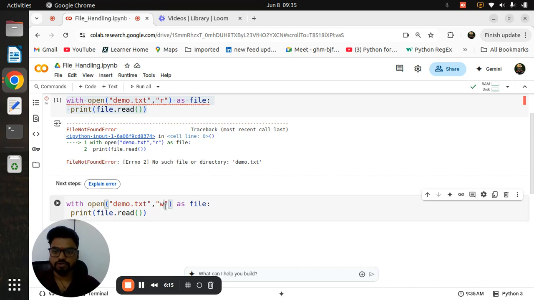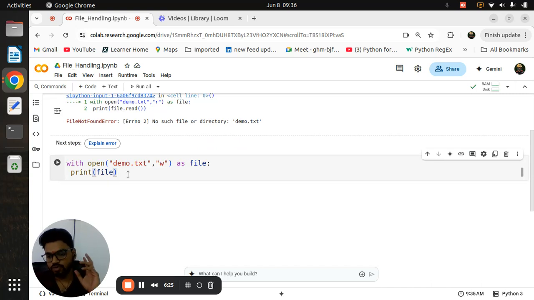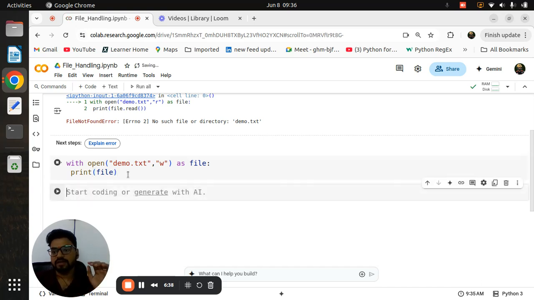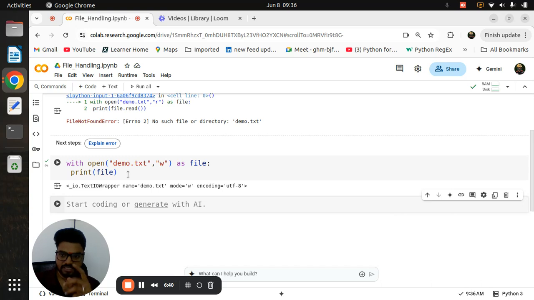So I need to use the w mode. And if the file is opened in w mode, then you can't read that file. If you are using the r mode, then you can use the read function. If the file is opened in w mode, then you need to use file.write. But right now I don't write anything, I'm just creating the file, and I am running it again.